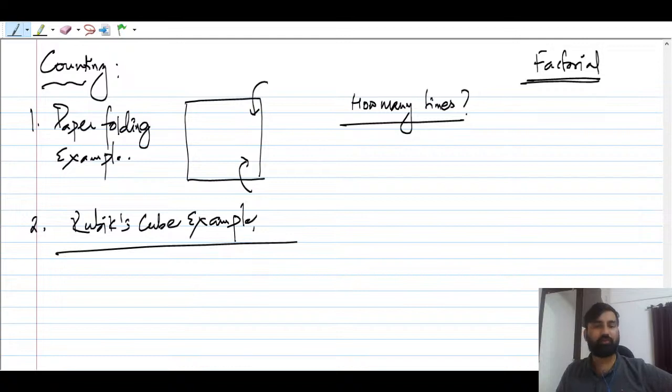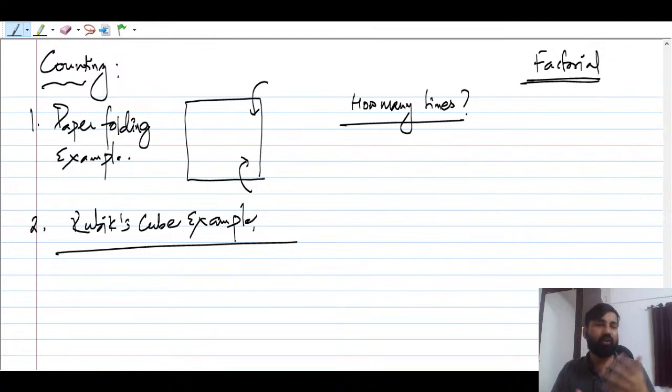So suppose you have got one Rubik's cube. How many ways are there that you can make the color the same on all those faces? I think everybody might have played with the Rubik's cube. In this case also you need to try all sorts of combinations. After all, you're playing with permutation and combination, arranging different cubes, I mean colors.